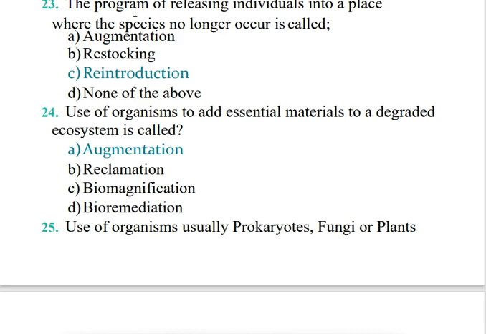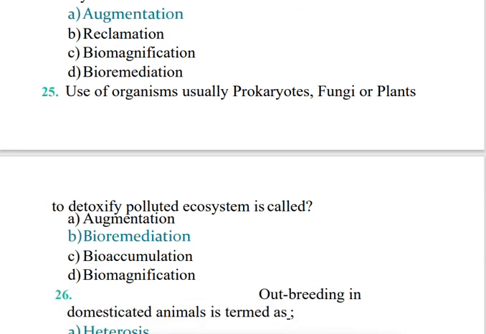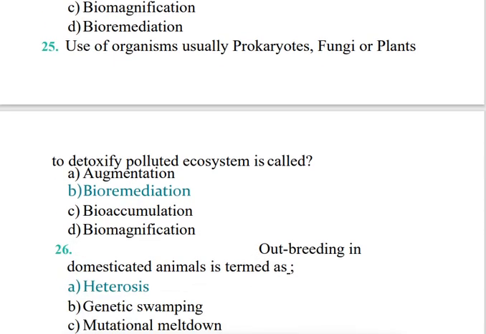The program of releasing individuals into a place where the species no longer occurs is called reintroduction. Use of organisms to add essential material to a degraded ecosystem is called augmentation. The use of organisms, usually prokaryotes, fungi, or plants, to detoxify a polluted ecosystem is called bioremediation.